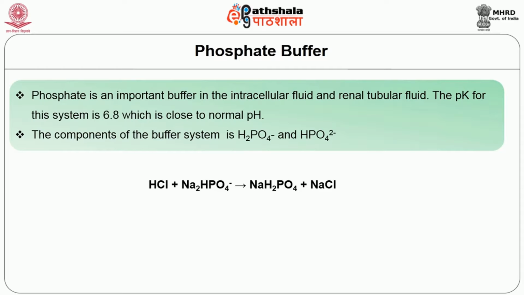So you can see the reaction: hydrochloric acid combining with Na2HPO4 forming sodium dihydrogen phosphate and sodium chloride. When a strong base like sodium hydroxide is added to the buffer system, the hydroxyl ion is buffered by the H2PO4- to form Na2HPO4, a weak base.